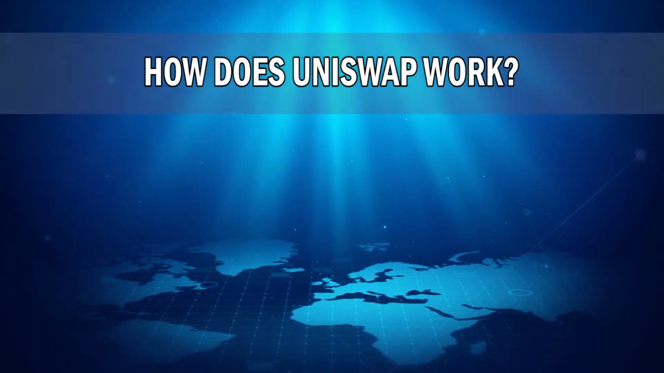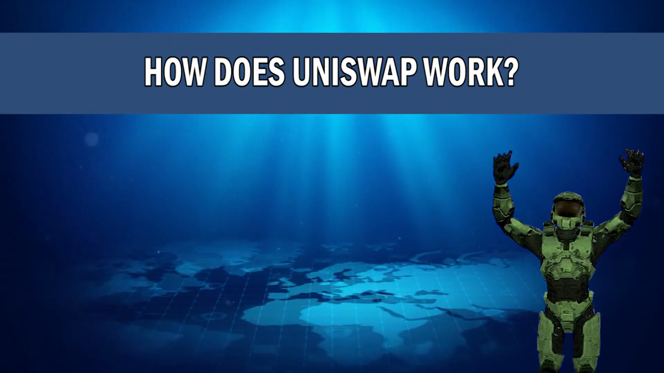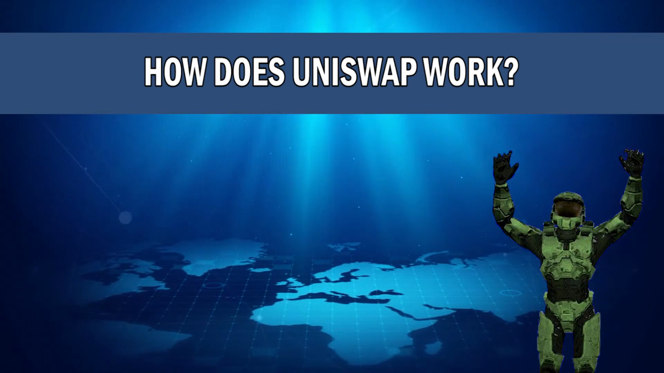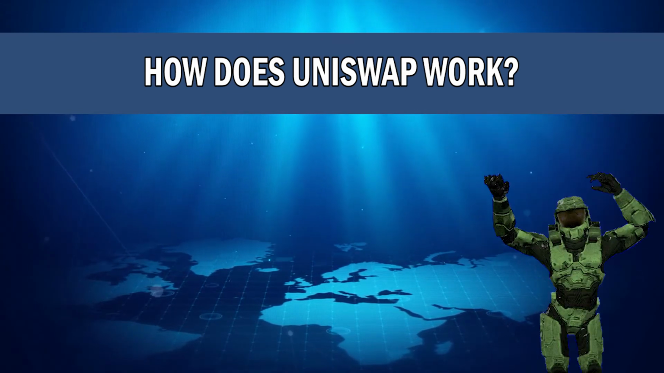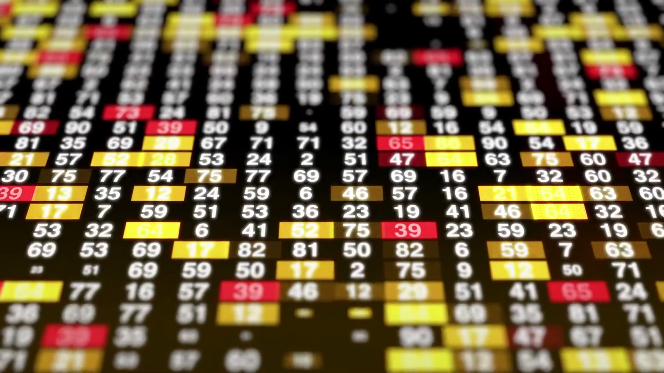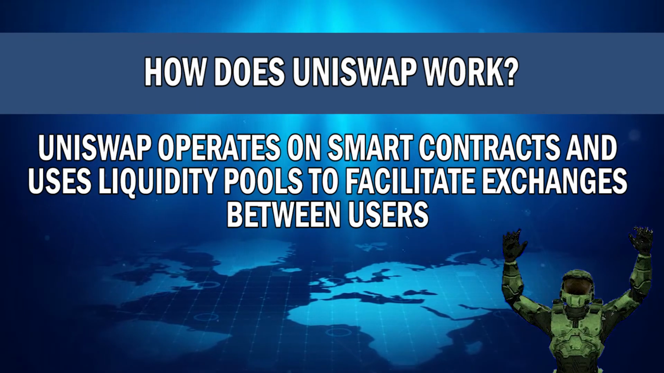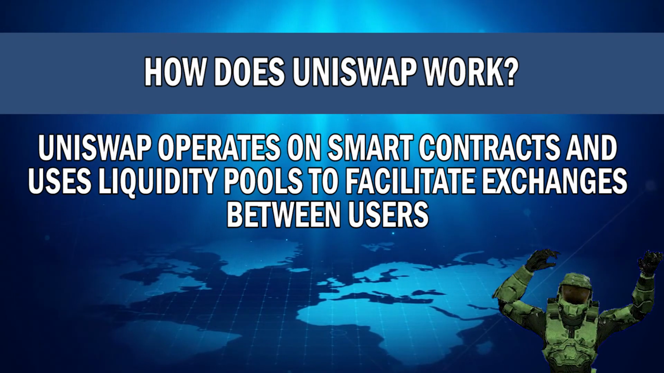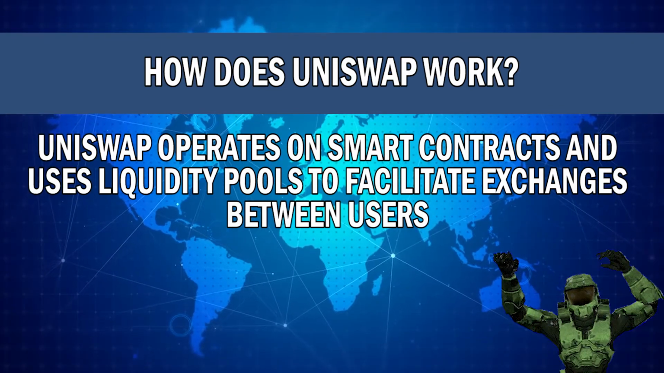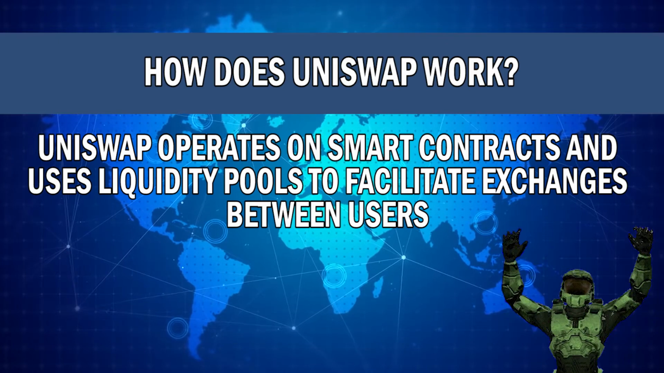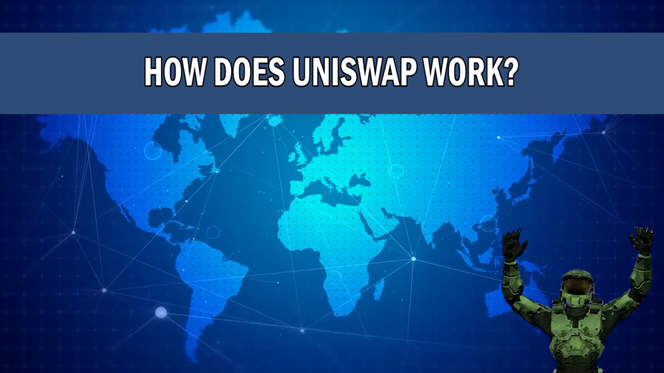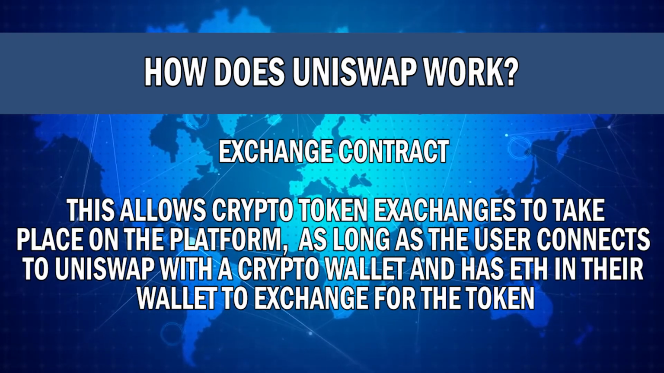Now, Uniswap works in a very complex way, so I'll try and break it down as simply as I can. Unlike traditional stock exchanges which operate on an order book model, Uniswap solely operates on smart contracts and uses liquidity pools to facilitate exchanges between users. In terms of smart contracts, there are two main contracts that the platform uses. First is the exchange contract.